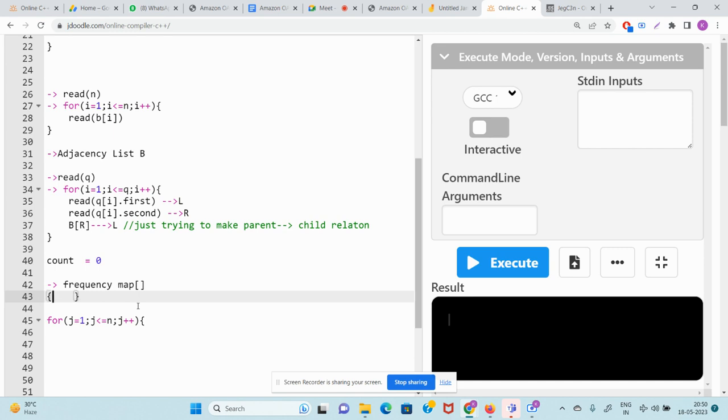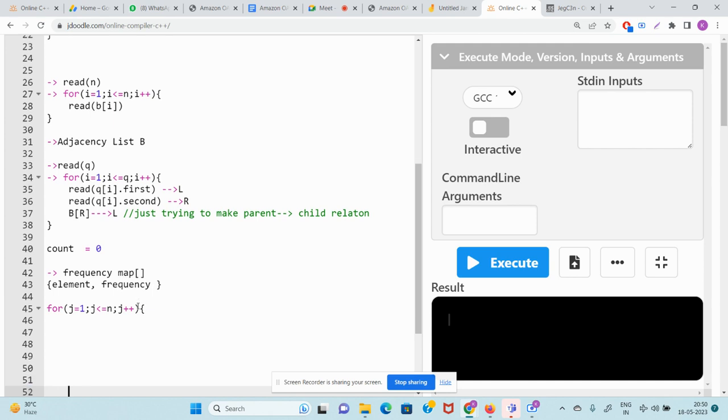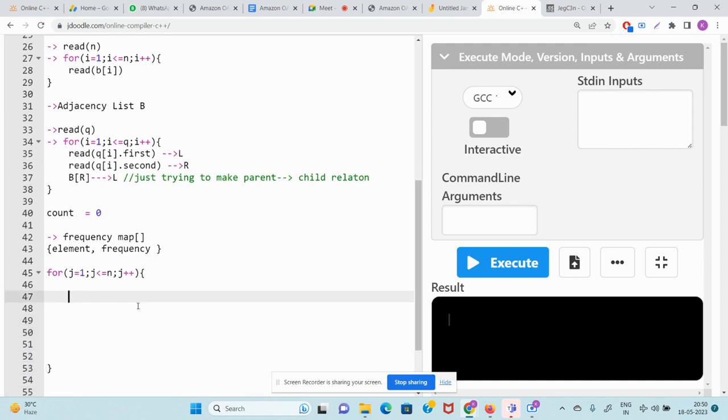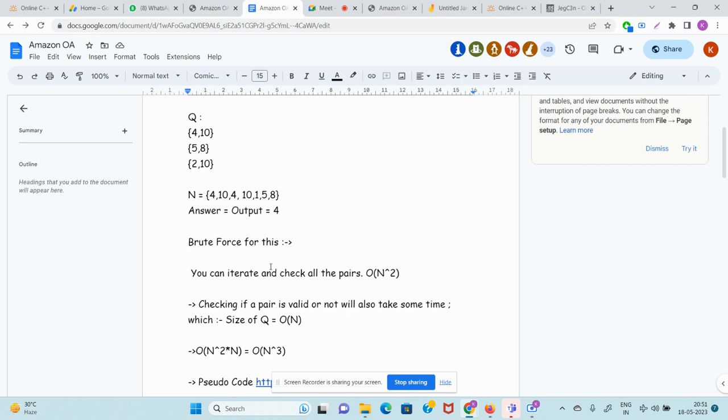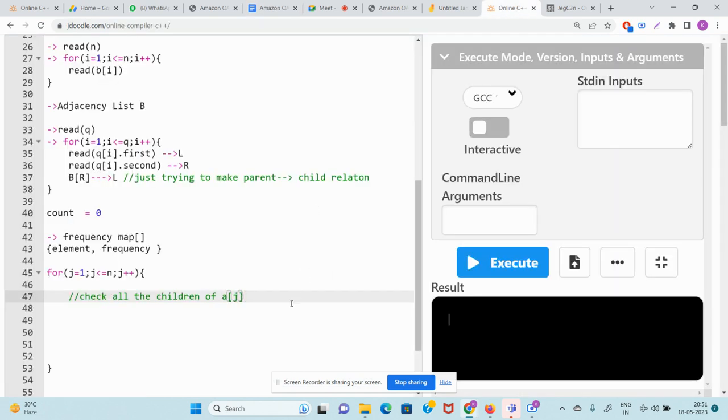Here I will be storing the element, and here I will be storing the frequency. Now guys, I need to do nothing. Whenever you are at a particular element J, you just need to iterate: check all the children of A of J. Simple. When you are at J equal to 4, at 10, just check all the children of 10. So guys, what are the children of 10?